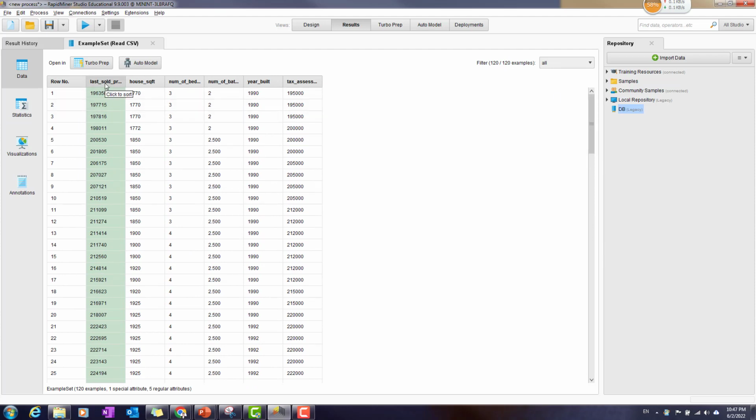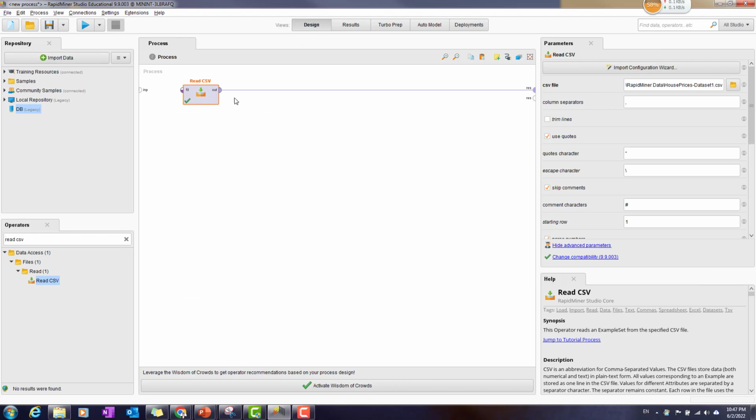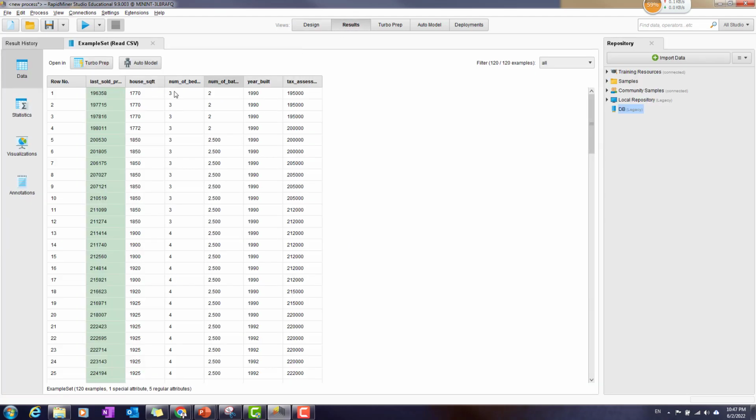And the last column will be the target data. The target variable is the last sold price, while the others like house square feet, the number of bedrooms, year built, and tax assessed will be the explanatory data, or what we normally call independent variables. Okay, so that's how the data can be saved. Anyway, if you take a look, now we are in the result view, instead of the design view. If I click into the design view, I will see the previous process in design. If I click into the result, this will be the result outcome when I execute the design. Okay, so that's very clear here.